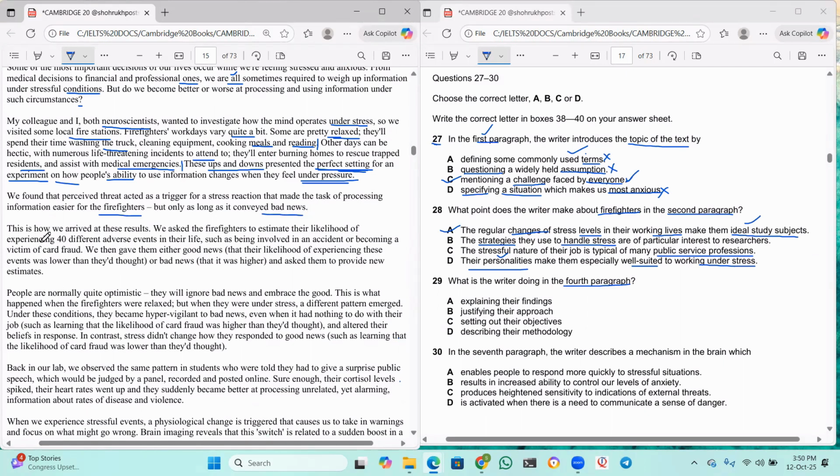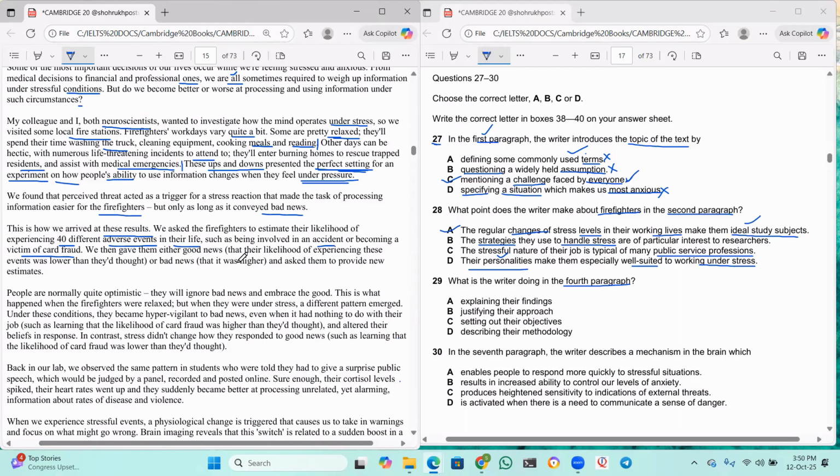Now, this is how we arrive at these results. We asked the firefighters to estimate their likelihood of experiencing 40 different adverse events in their life, such as being involved in an accident or becoming a victim of card fraud. We then gave them either good news or bad news.